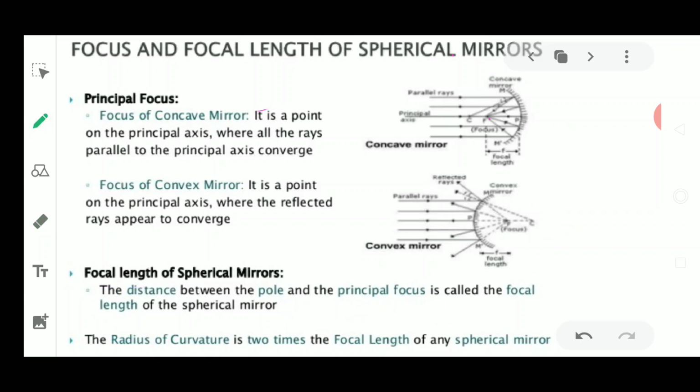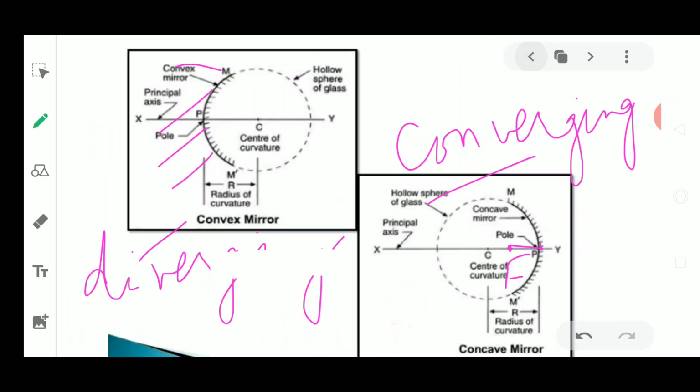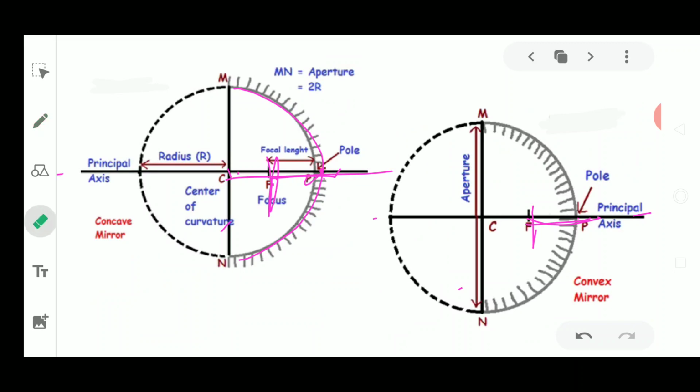Next, the focal length of the spherical mirror, I told you about this, and the radius of curvature. The radius of curvature is 2 times the focal length of any spherical mirror. So this builds up the concept that the radius of curvature means the place from where the mirror was being obtained.